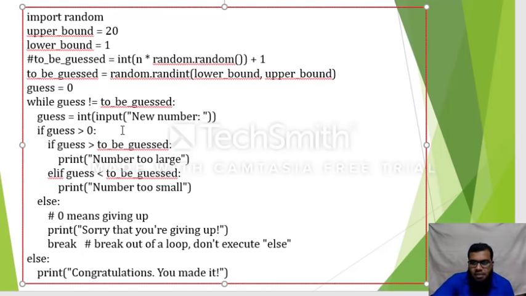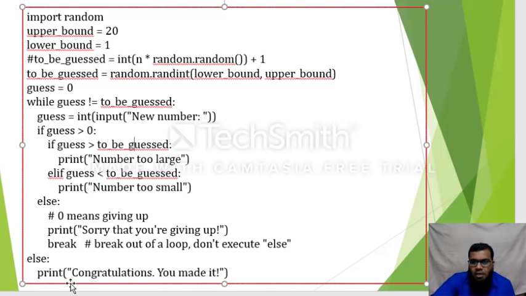So likewise, I have shown you in the output, whenever I am giving some input, the program is saying whether the number is greater than or lesser than that particular random number. The process will continue until the random number generated by the computer and the guessed number are equal.